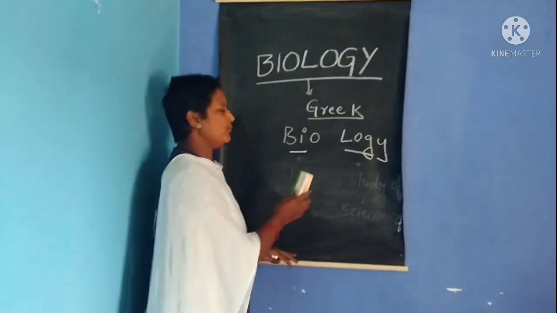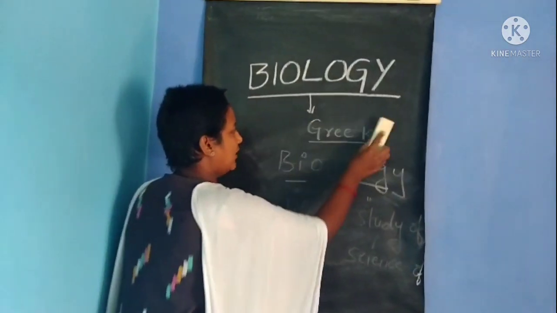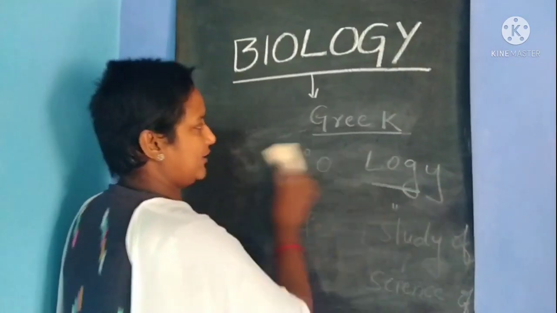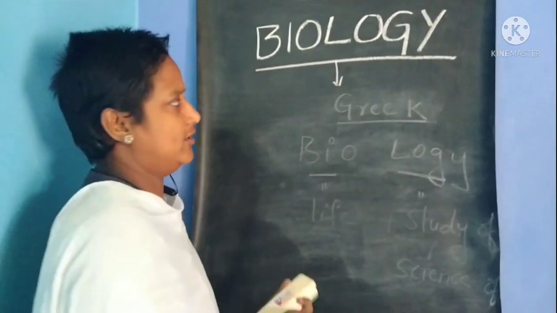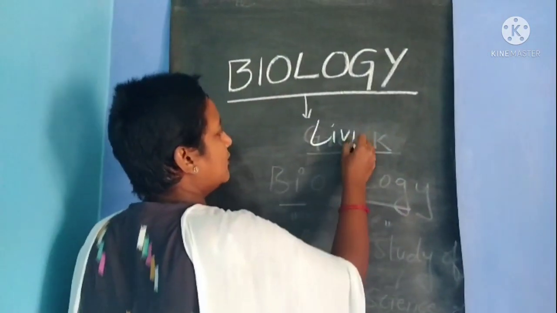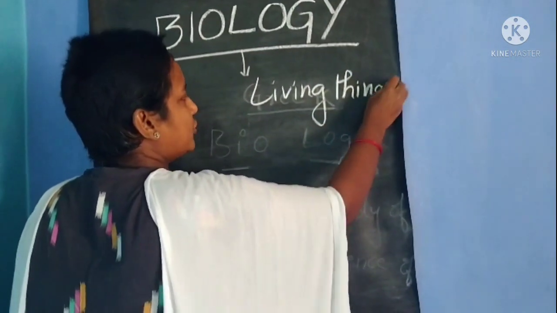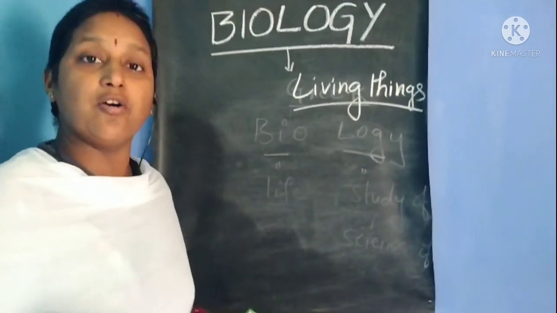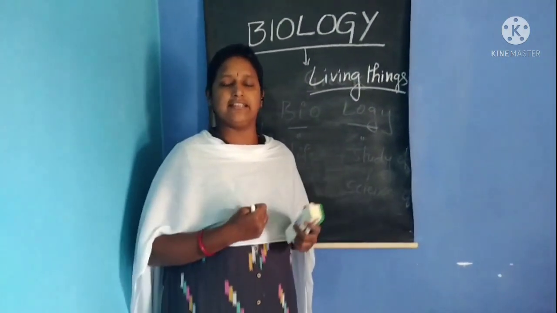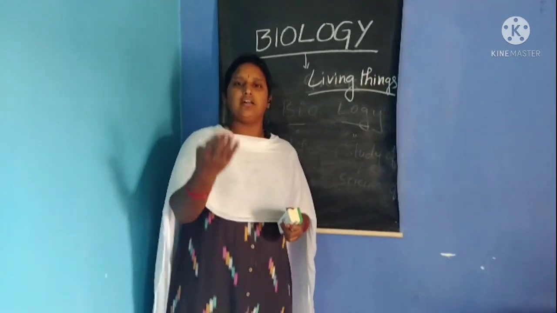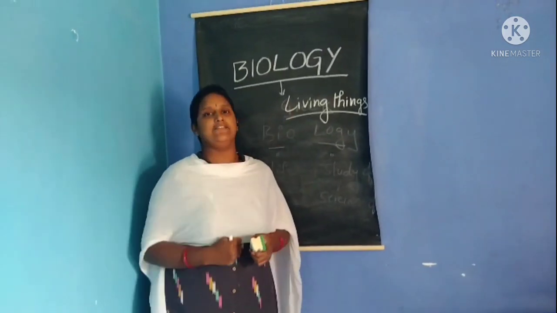Okay. So, you are telling me what we mean by living things. Once again, tell me, how can you say they are living things? Yes, children? I am a living thing. You are a living thing. A plant is a living thing.